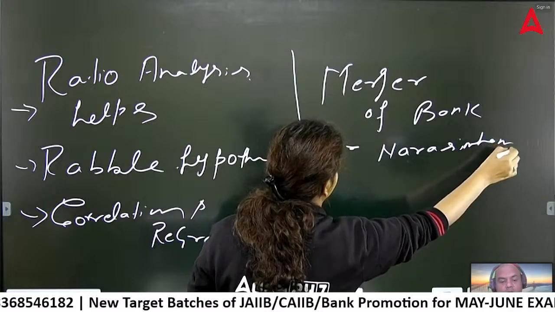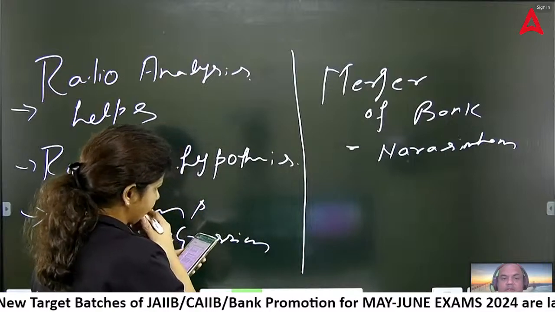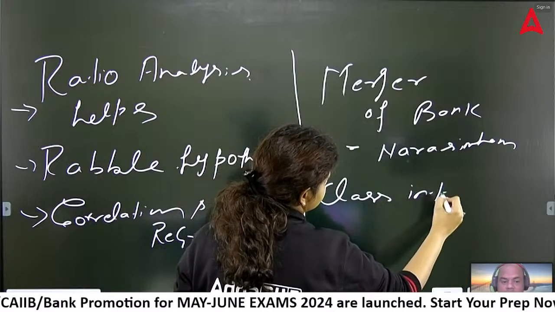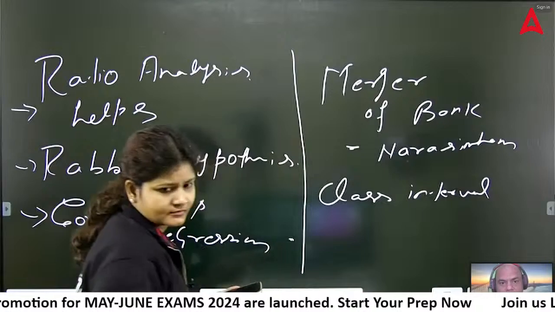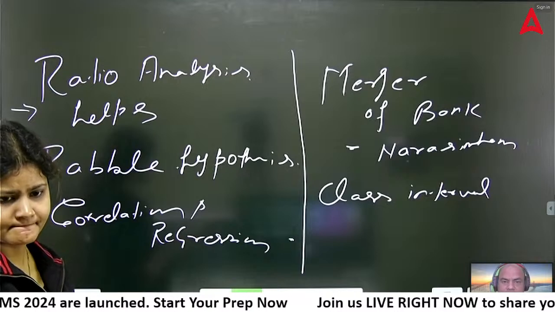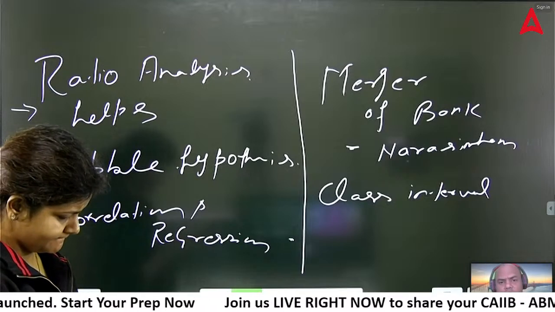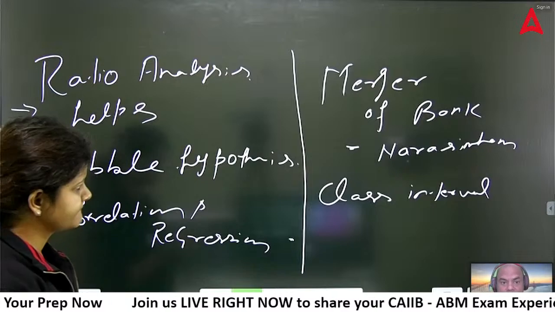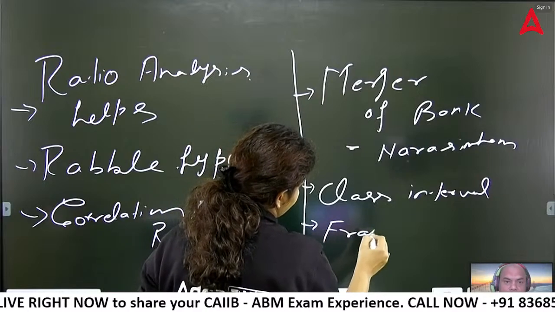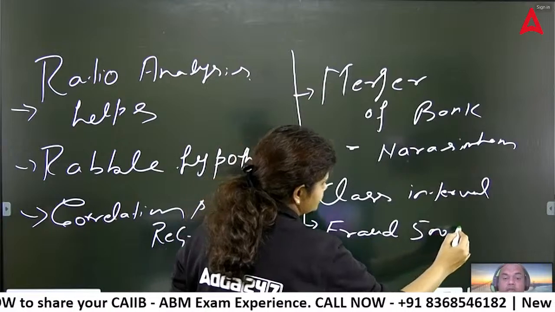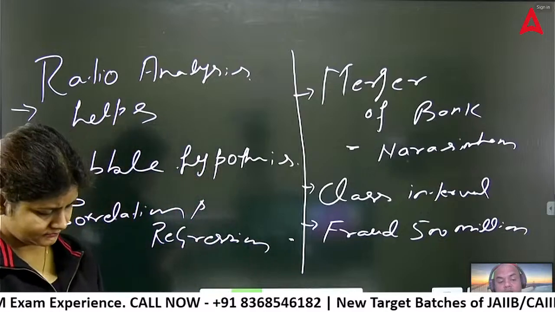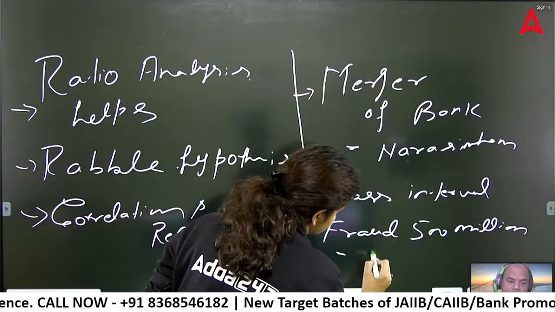Then there was one question on type of class interval. It was given as 0 to 4, 5 to 9, and this is known as inclusive type of class interval. For the new batch, those who are going to appear for the exam, there are two types of class intervals: inclusive and exclusive. I'll give you a simple hint. Where the end of the first class and the start of the second class meet, that is known as exclusive type. When they don't meet, it's known as inclusive. In the exam, the question was asked for inclusive type: 0 to 4, 5 to 9, then 10 to 14, something like that.